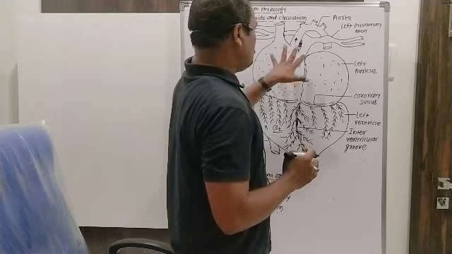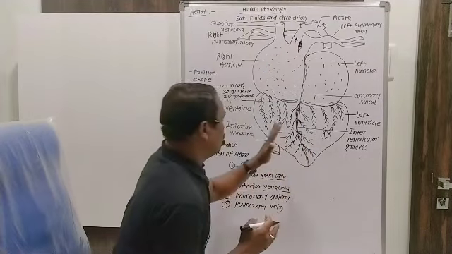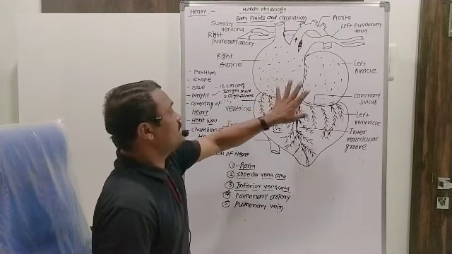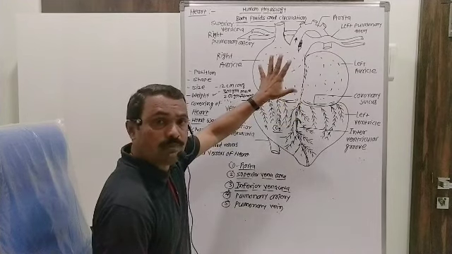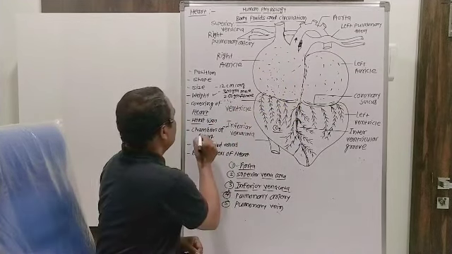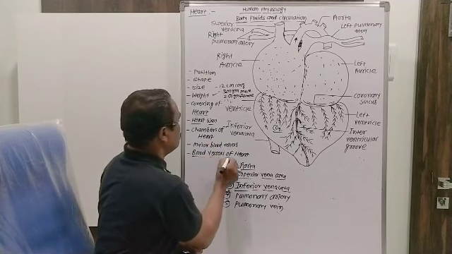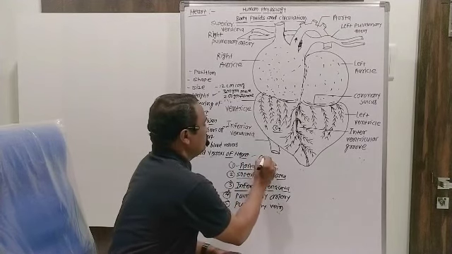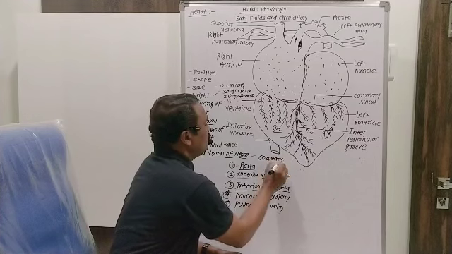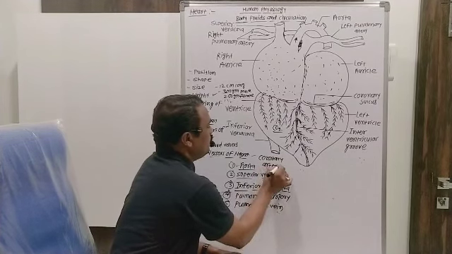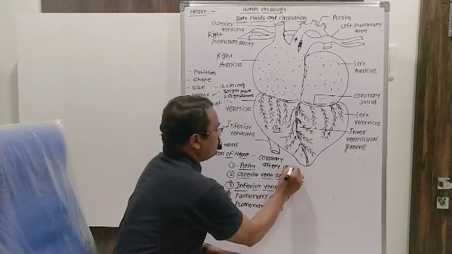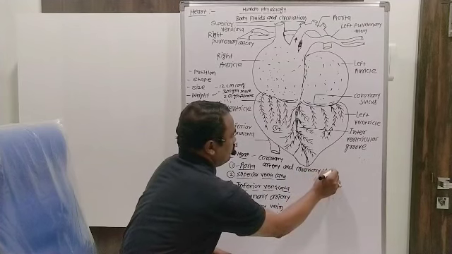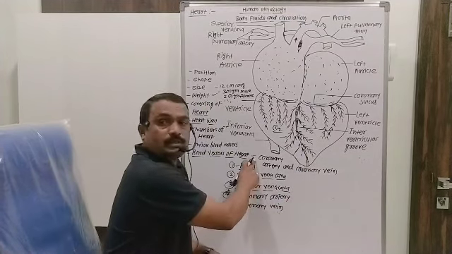Okay. Now another important set of blood vessels is useful to supply oxygen and food material to the muscles present in the wall of the heart, that is the blood vessels of the heart. Which blood vessels are there? That is the coronary artery. Second one is the coronary vein. These are the blood vessels of the heart.